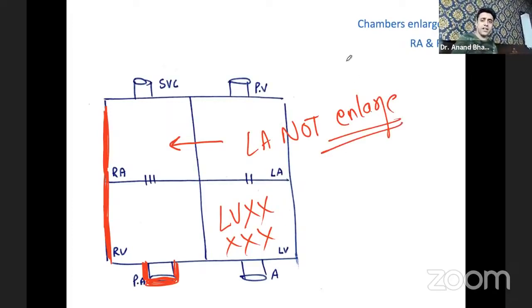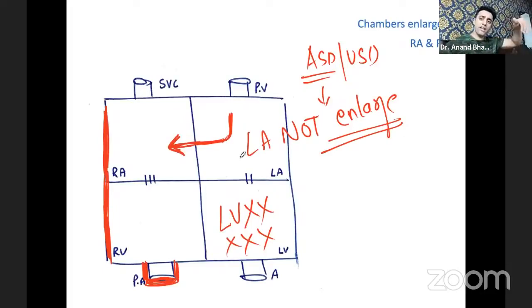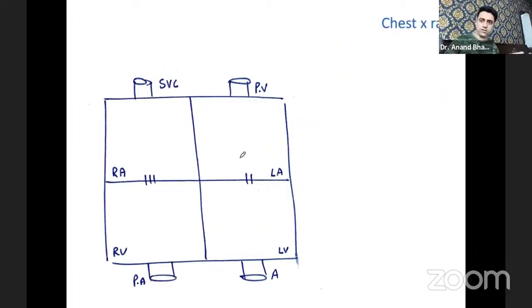In differentiating atrial septal defect from ventricular septal defect, please remember that in an atrial septal defect, the left atrium will not be enlarged. Why? Because the blood, as soon as it comes, shifts to the right side. The blood comes and right away shifts to the right atrium. It doesn't stay in the left atrium for so long, so the left atrium will not enlarge. From the left atrium, the blood suddenly goes to the right atrium. That's why you have right atrial and right ventricular enlargement, but the left atrium will not enlarge.